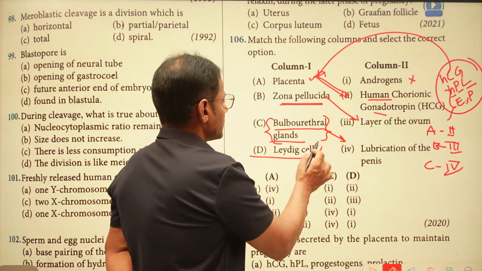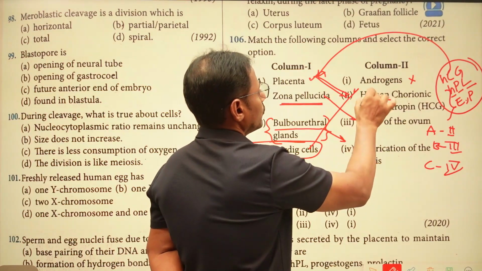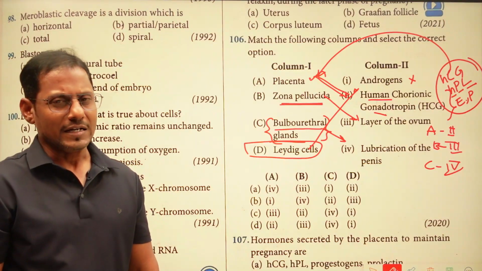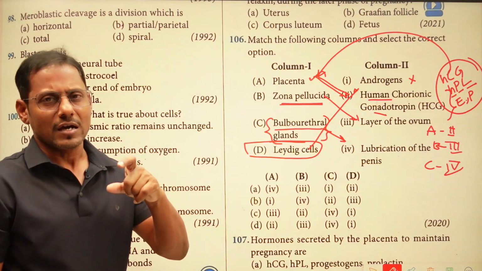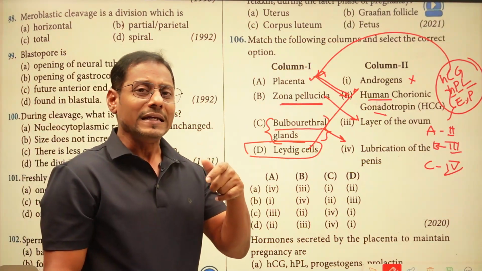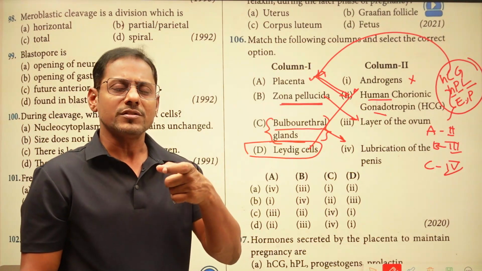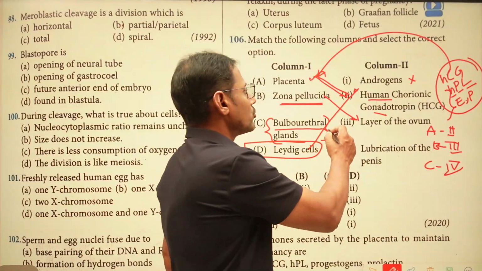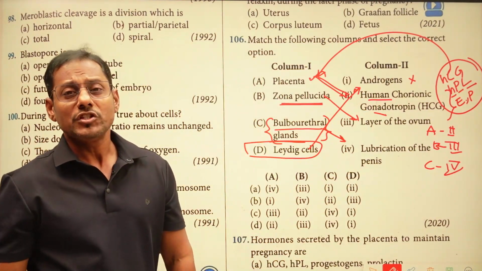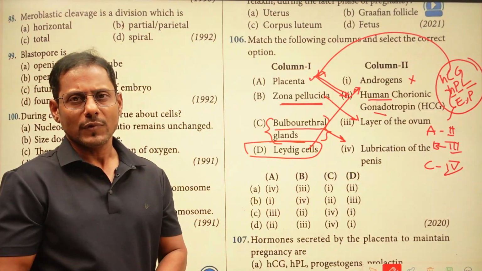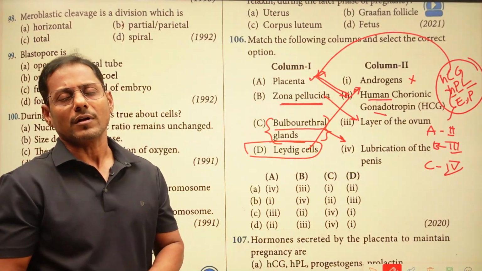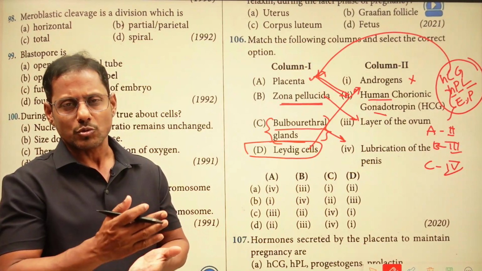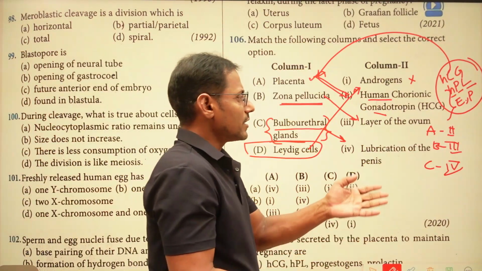And now lastly, we can see Leydig cells, which are going to release the androgens. So luteinizing hormone, which is released from the anterior pituitary, is going to act on the interstitial cells. Interstitial cells here are also called Leydig cells. From these Leydig cells, androgens are going to be secreted. One of the chief androgens is testosterone. Testosterone is responsible for the spermatogenesis process as well as development of secondary sexual characters in the case of boys, right? So these are the right options.